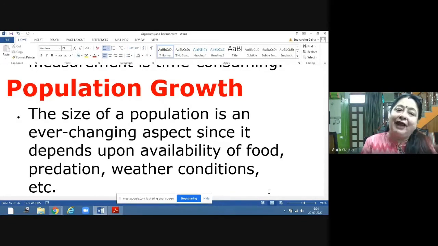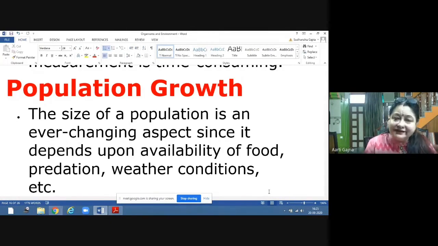So what will happen? The population of deer will decrease. So the size of the population is an ever-changing aspect. We cannot say that this is the population and it will remain like that only. That's why there is a census regularly, because we have to know the number after every regular period of time. It is not a constant number.